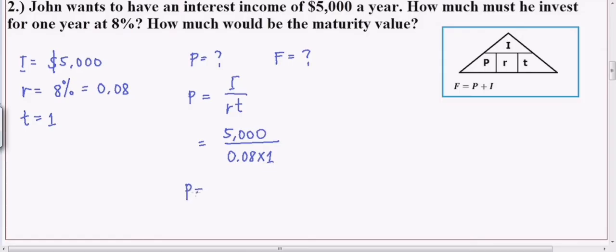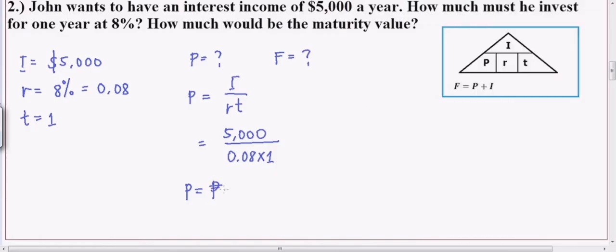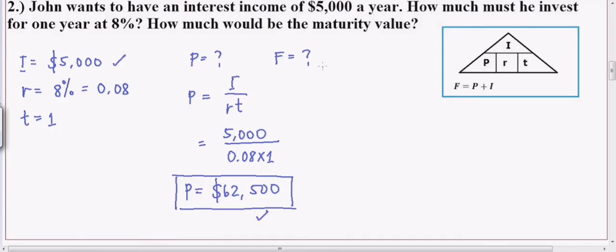Okay? So, ang P natin is, ayan, so let's have calculator. 5,000 divided by 0.08 times 1. Ayan. So, the final answer is 62,500. So, ibig sabihin, kung gusto niyang kumita ng interest na 5,000 sa loob ng isang taon, kailangan niya mag-invest ng 62,500. Okay? Now, the second question is, how much would be the maturity value? So, kailangan niya mag-invest nito para kumita nito.